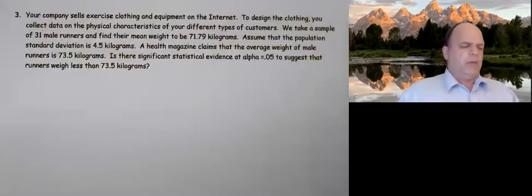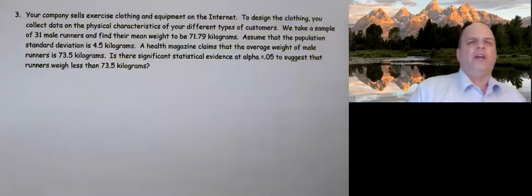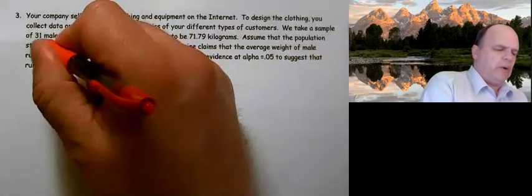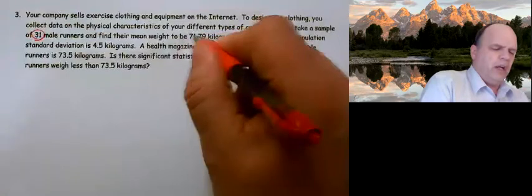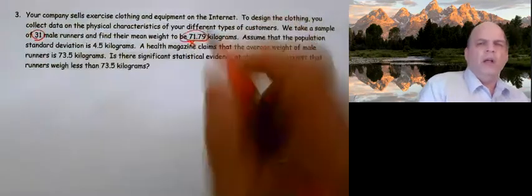All right, so this is problem number 3 on the test review. Your company sells exercise clothing and equipment on the internet. To design the clothing, you collect data on the physical characteristics of your different types of customers. We take a sample of 31 male runners and find their mean weight to be 71.79. So here we have a sample size. Here we have an X bar, because this is a sample mean.